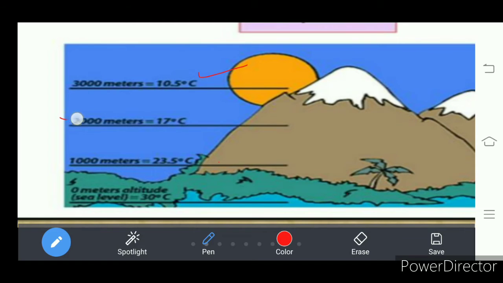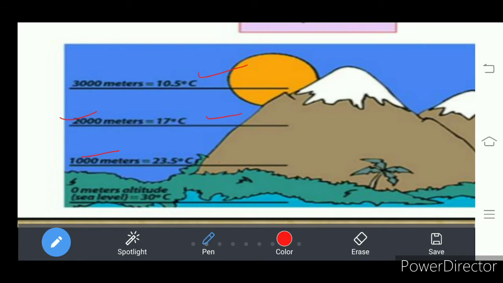And at 2000 meters height, it is 17 degrees Celsius. And at 1000 meters height, it is 23.5 degrees Celsius.